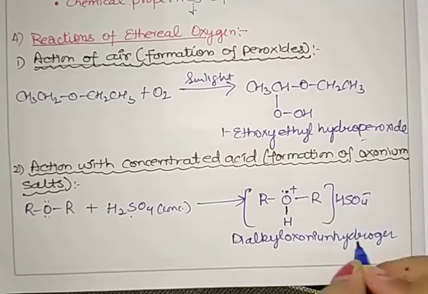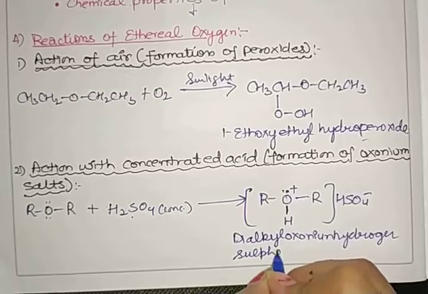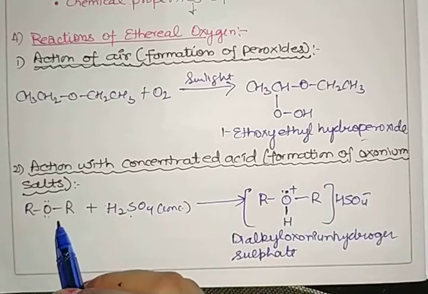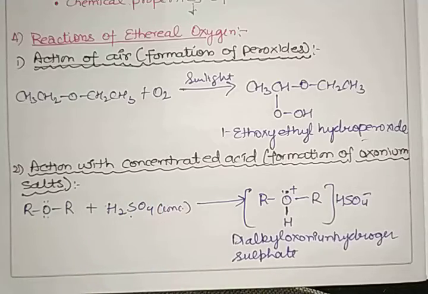Hydrogen sulfate. Okay, so this is the formation of oxonium with the help of concentrated acid.